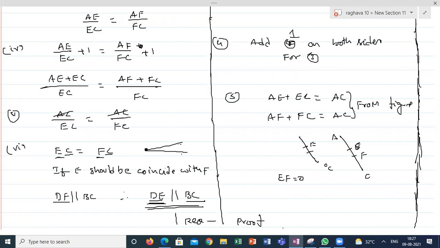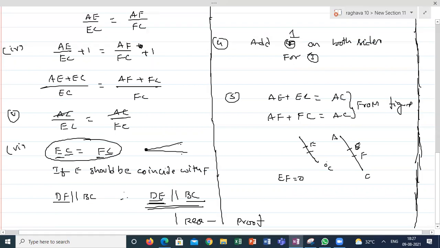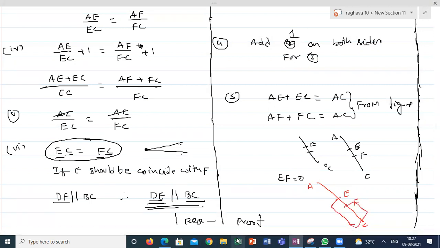Student: Sir, here EC and FC are coinciding. Yeah, see, I will explain this one. How are you getting EC and FC? This is a line A, C, with E here and F here. EC should be equal to FC when it is possible. The length of EC and the length of FC are both the same, like that I am getting, if I take the same ratio.